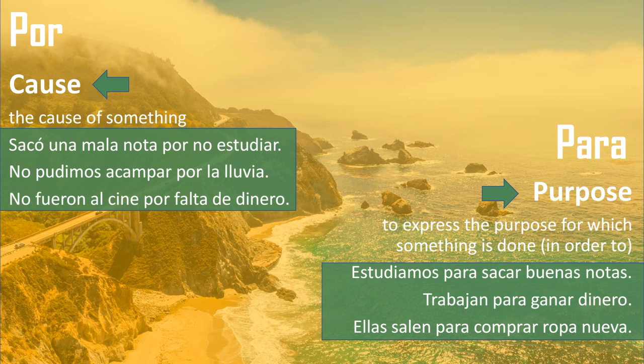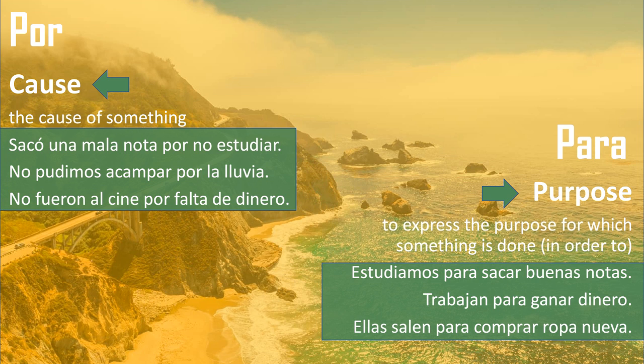The last difference between por and para is a little tricky. Por is used to express the cause of something. The backwards arrow that's on the screen here helps remind us that we are looking for the reason behind why something happened. So we're kind of like looking into the past before an event happened, or we're looking for a reason that led to something happening. So some examples: sacó una mala nota por no estudiar. So he or she got a bad note because they didn't study.